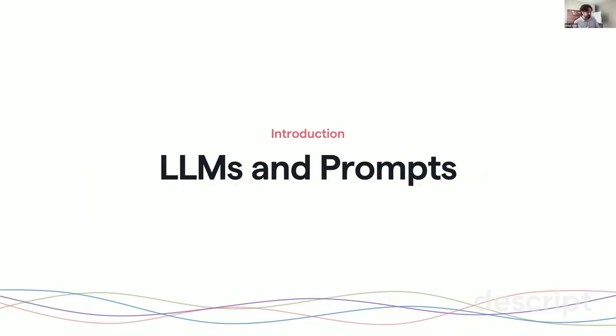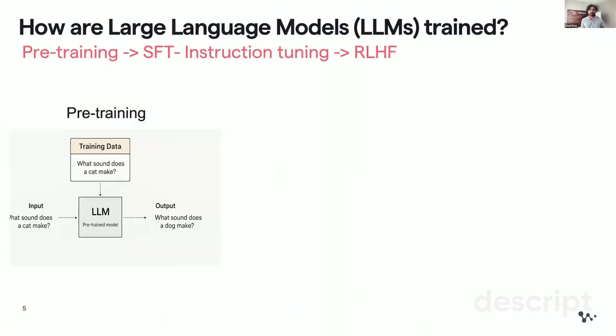So before getting into the tips and tricks, first we need to understand what these LLMs are and what these prompts are. LLM stands for large language model. As the name suggests, it is a model for language. How it works is that it's trained in multiple phases. This is important, but not really technical. It's important to get the intuition behind the prompting strategies, right? First of all, we need to understand these models are trained over content data from the internet.